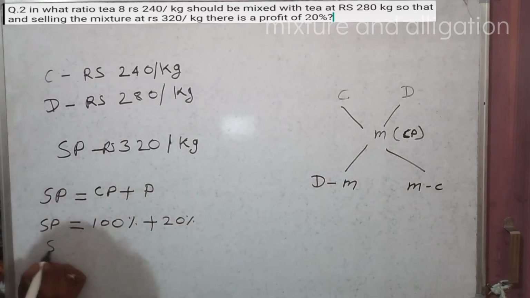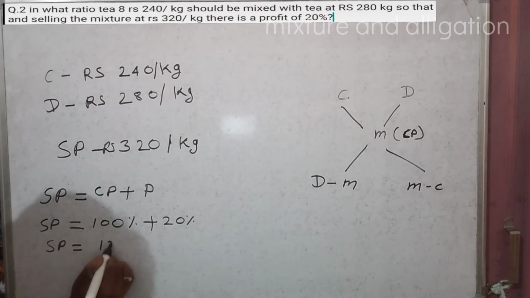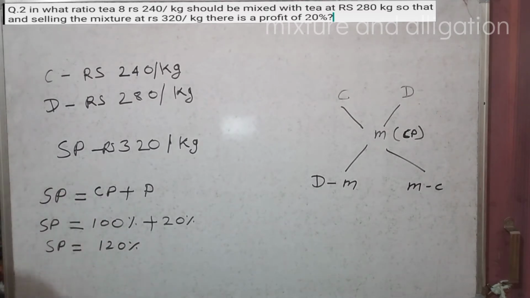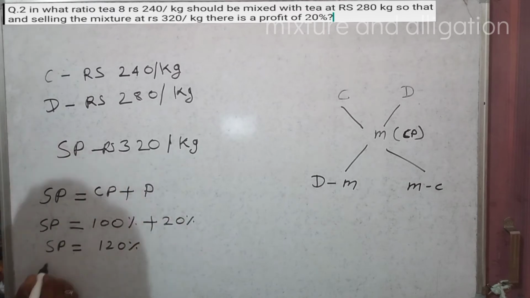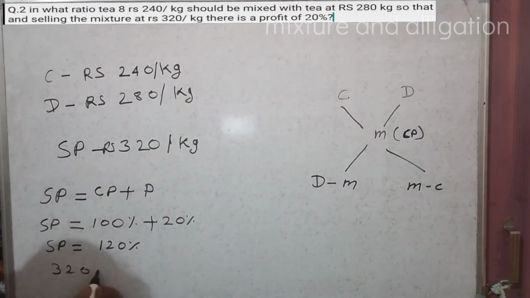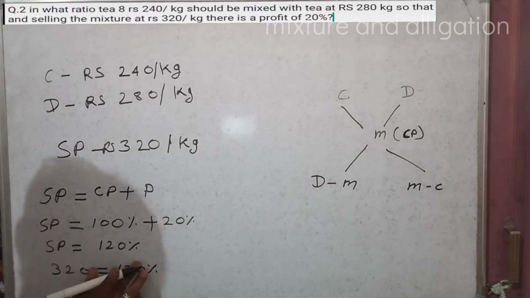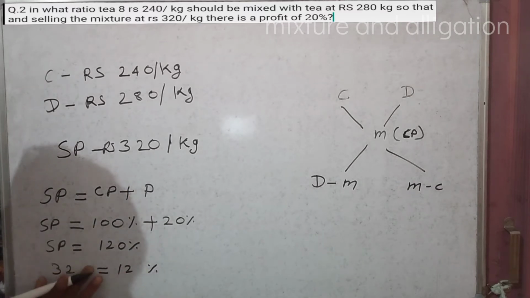So selling price is equal to 120%, and in the question the selling price is given as Rs 320. So 320 is equal to 120%, right? Now see here, 10 and 10 cancel.